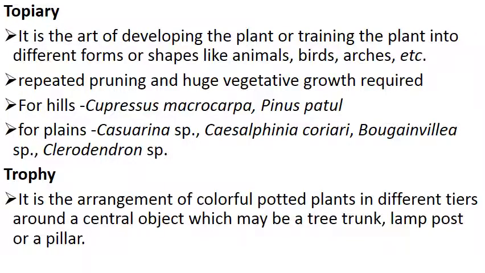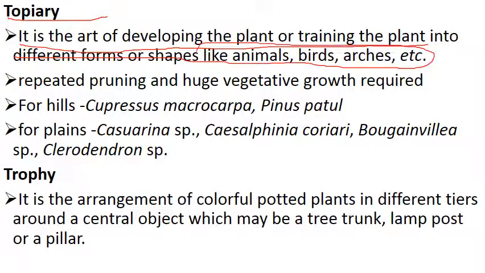Topiary. We have discussed topiary many times in our previous lecture, but here we will specifically discuss the plants suitable for topiary work. So what is topiary? It is the art of developing or training a plant into different forms or shapes like animals, birds, arches. We make some shape, like an animal shape or bird shape, so that it enhances the beauty. That plant should be pruned repeatedly, because if we leave it, the shape is gone. So we should maintain the shape.